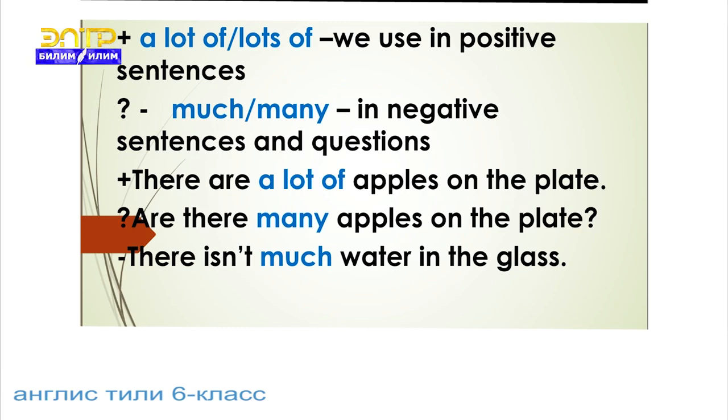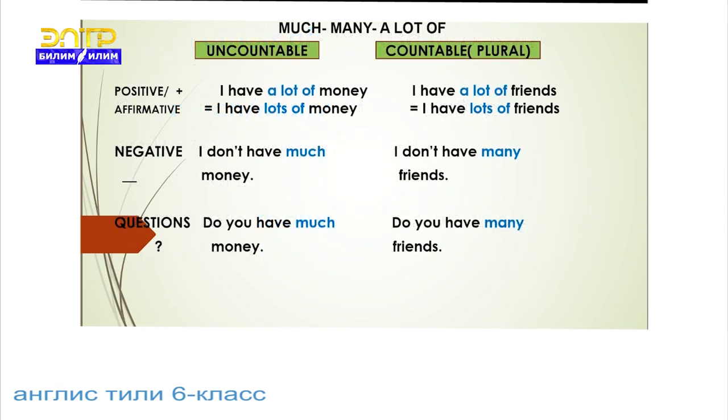There are a lot of apples on the plate. It's a positive, affirmative sentence. Question: are there many apples on the plate? Negative: there isn't much water in the glass. Much, many, a lot of. Much is for uncountable nouns. Many we use with countable plural nouns. A lot of we use with uncountable and countable nouns.